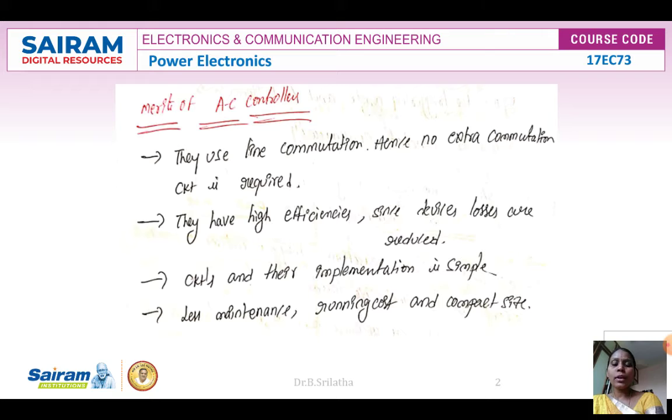They also have high efficiency since the device losses are very less, and the circuits and their implementation are very simple compared to other types of power electronic circuits. Also maintenance is very less, and running cost and compact size are also very less. These are some of the advantages, or merits, of AC voltage controllers.